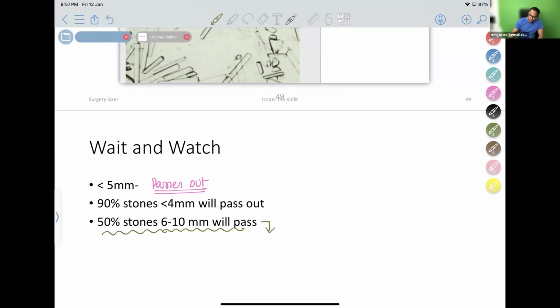We can only wait for a few days. We have to intervene if not passed. We can wait for a few days, but if it is not passing in a few days, we have to go for removal of the stones or treatment of the stones.